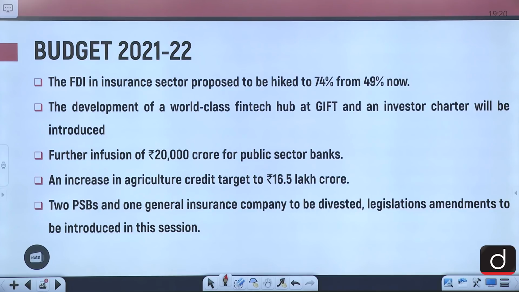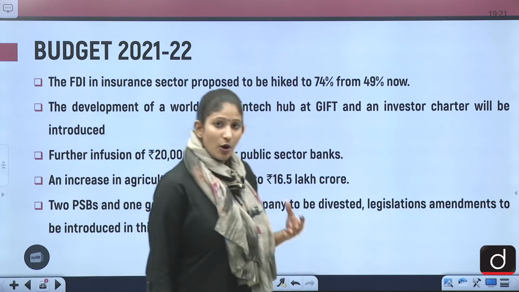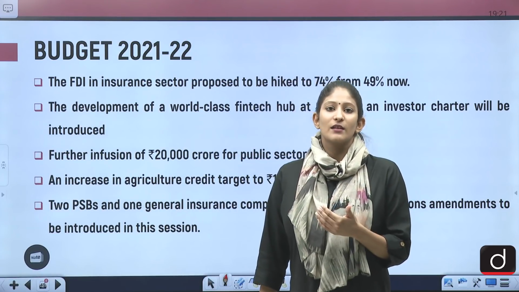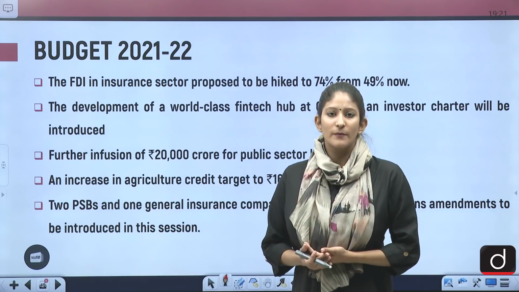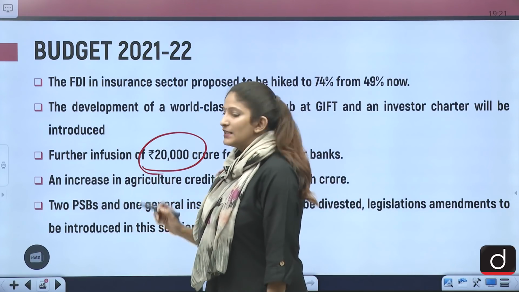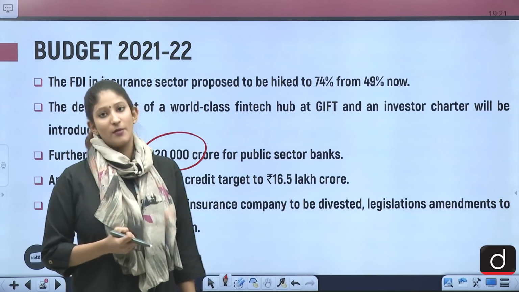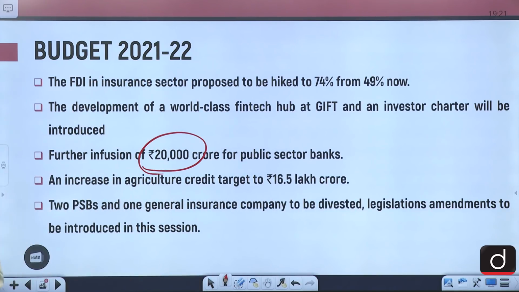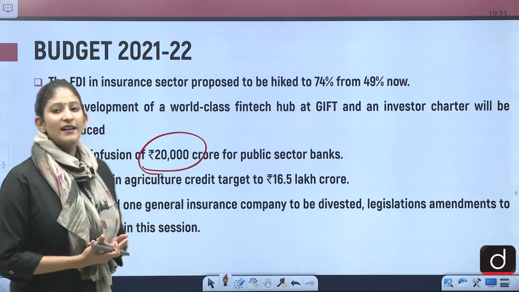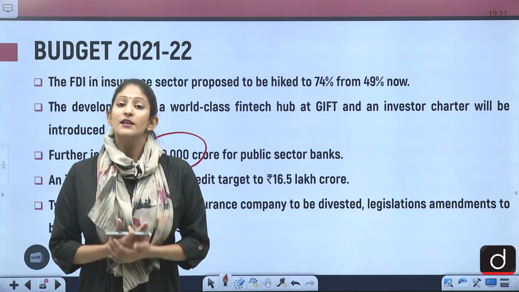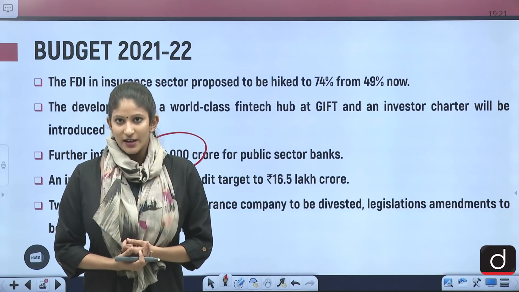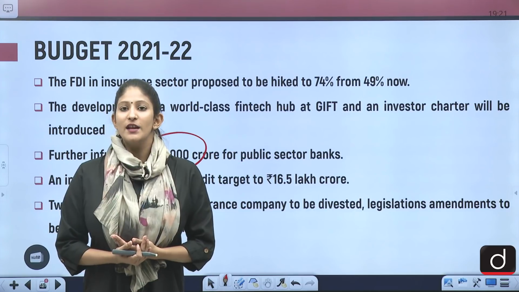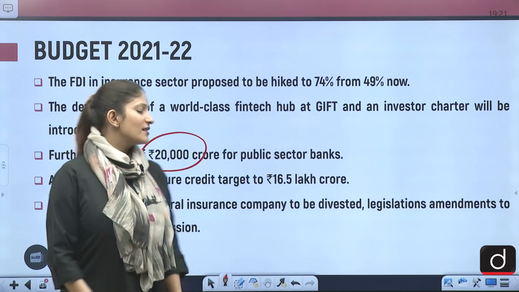Further infusion of rupees 20,000 crore for public sector banks, now because of the rising non-performing assets, because of the loss of debt servicing, because of the COVID-19 induced lockdown and loss of jobs. Because of that, infusion is needed and the budget is being seen as promising here. Also, an increase in agriculture credit target to rupees 16.5 lakh crore. Now, as we all know, there have been protests because of the Farm Act, so this is a step in the right direction to allay the fears of the agriculture sector and allied services as well.